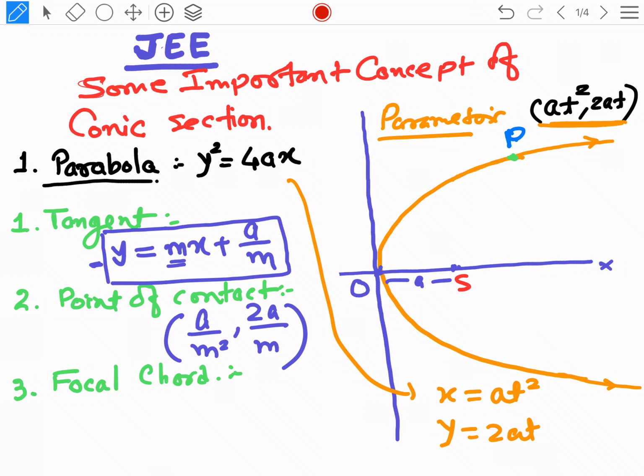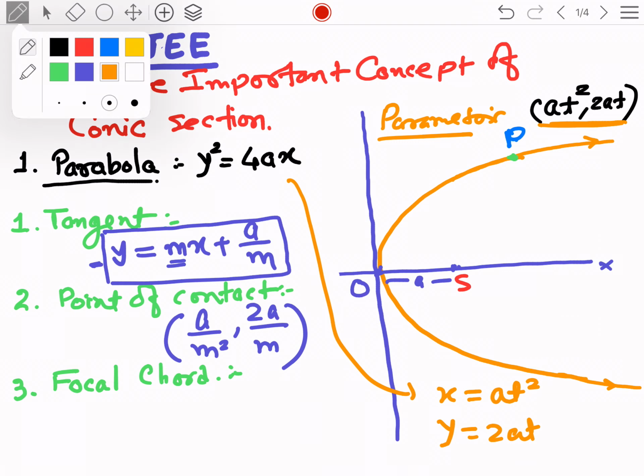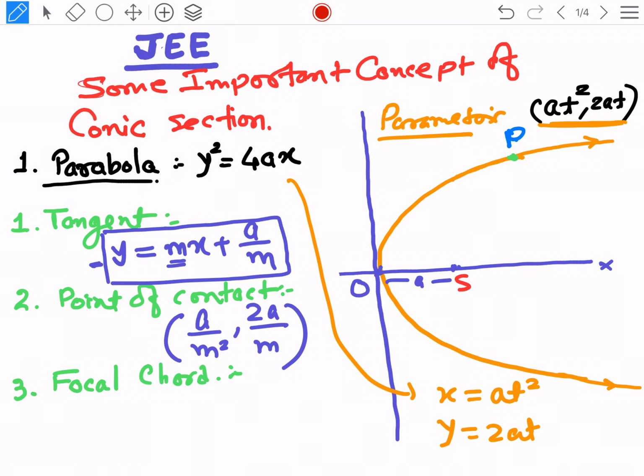And now actually I want to discuss the focal chord. We know that a chord which passes through the focus from any point of the parabola is called a focal chord. So if we draw a focal chord from point P, which passes through S and meets the parabola at another point Q, then this PQ is called a focal chord.